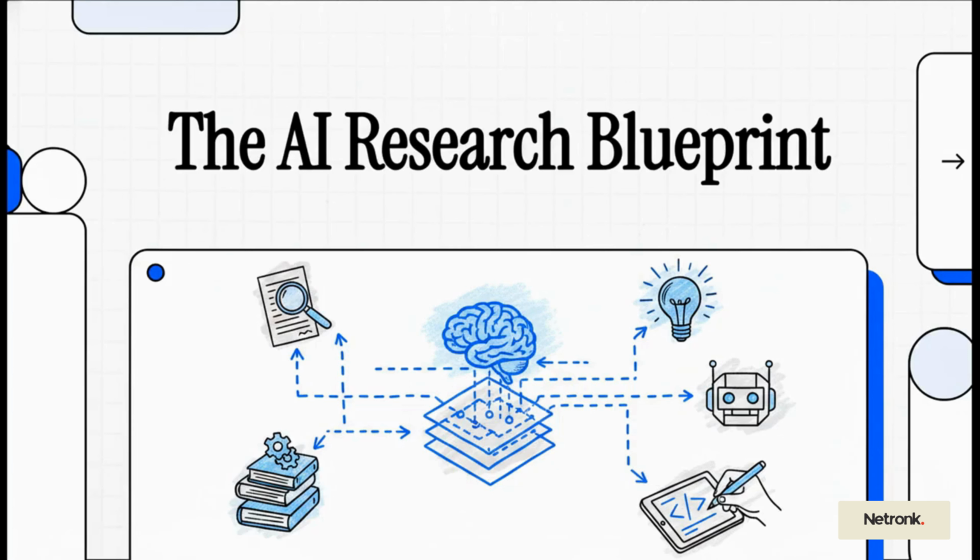Today, we're doing something a little different. We are going to go way beyond just simple prompting. We're going to reverse engineer the exact blueprint that can turn a regular AI into an expert research partner, one that's capable of building an entire technical masterclass right from scratch. This is how you stop asking basic questions and start giving expert directives.